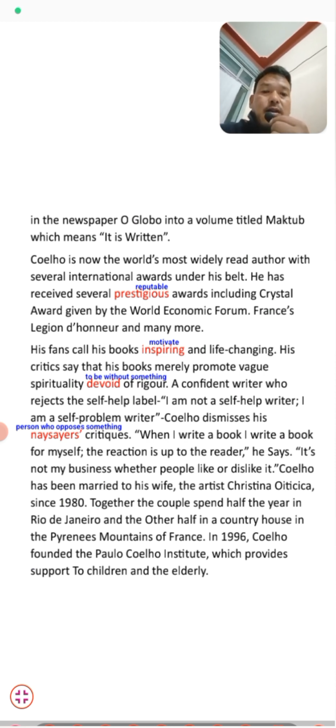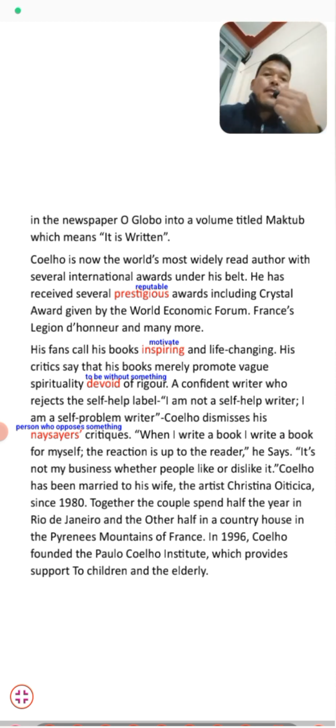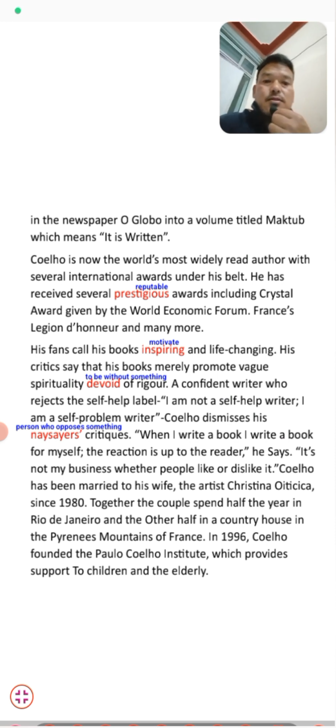Together, the couple spend half the year in Rio de Janeiro, and the other half in a country house in the Pyrenees mountains of France. After he got married, students, where did he spend half of the year? In Rio de Janeiro, and the rest of the time in his house in the Pyrenees mountains of France.